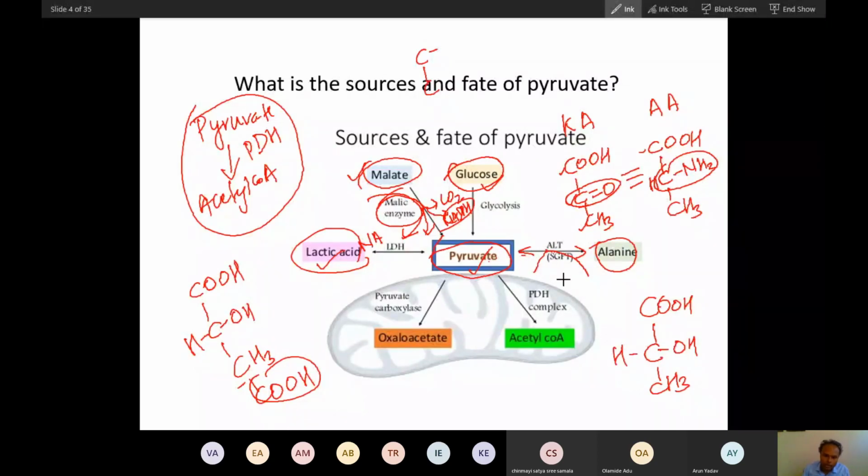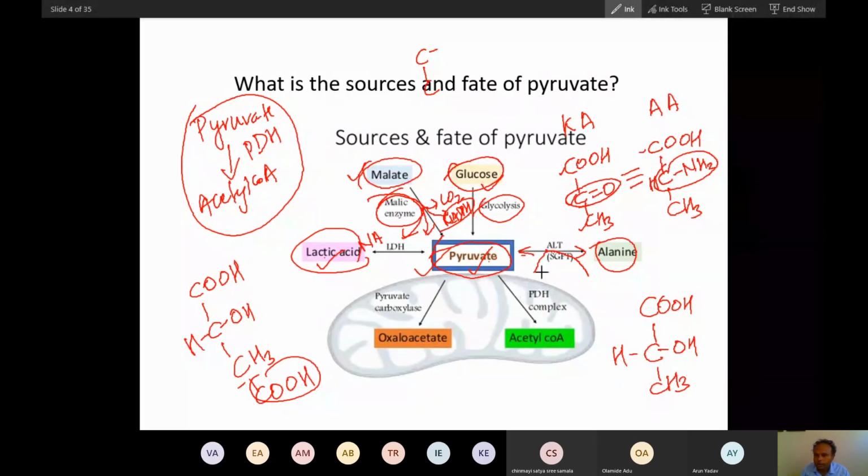And lactate can convert into pyruvate and pyruvate can convert into lactate. Now this one is an irreversible reaction, and this is also irreversible. This is catalyzed by malic enzyme, and this, you already know, is a product of glycolysis. So these are 4 sources of pyruvate. Remember this very nicely.